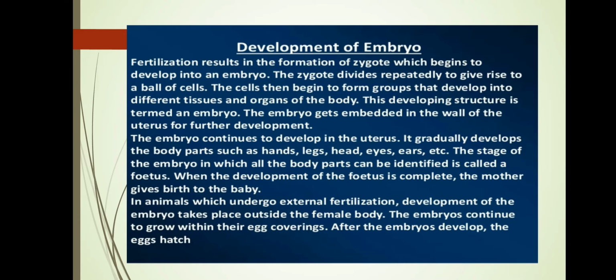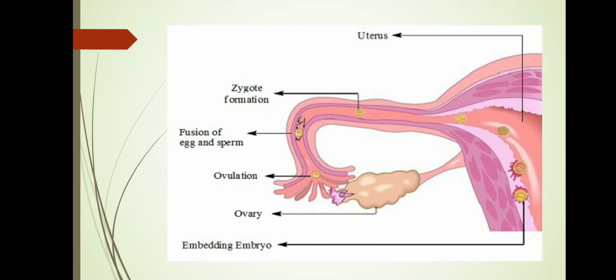Now we will see how the development of the embryo takes place after the fertilization. Fertilization, we saw, results in the formation of a zygote, which begins to develop into an embryo. Now see, children, this is the ovary. The ovary gives rise to an ovum, that is the female cell. One female cell is given out, and that is called ovulation.